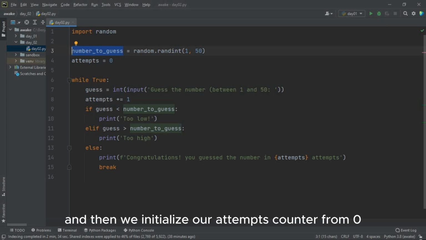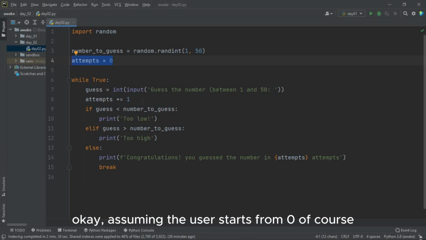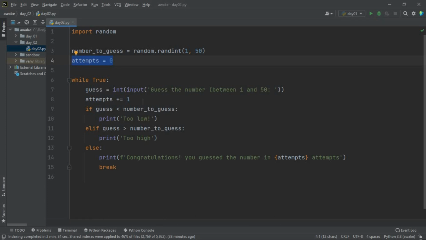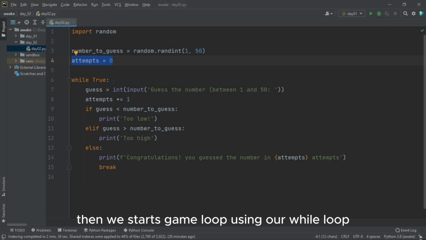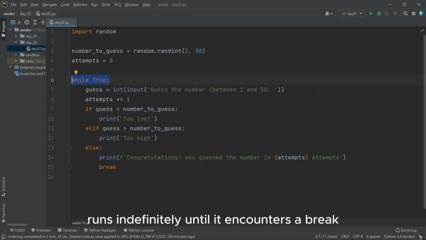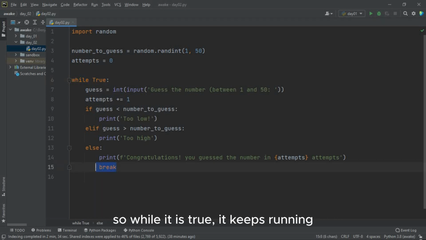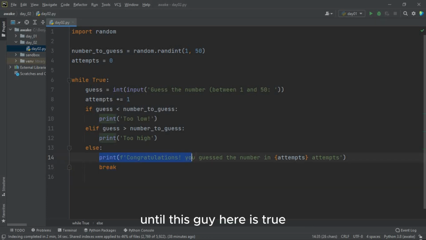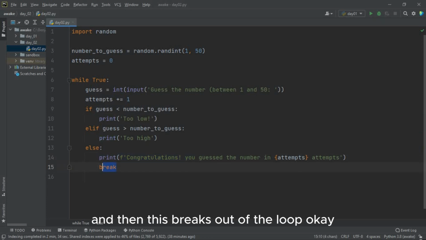And then we initialize our attempt counter from 0, assuming the user starts from 0. Of course, and then we start the game loop using our while loop. This loop runs indefinitely until it encounters a break, which is what we have at the end here. So the loop keeps running until this condition is true, and then this breaks out of the loop.